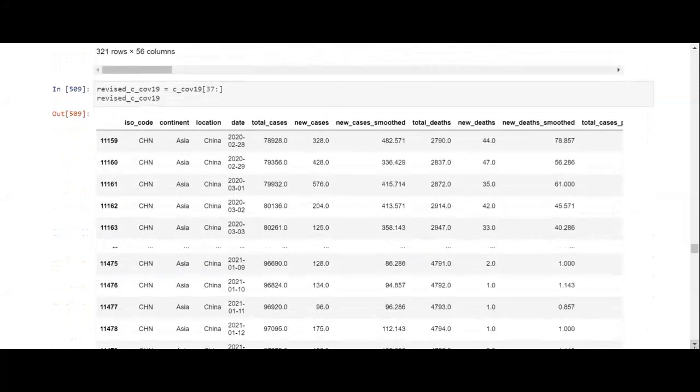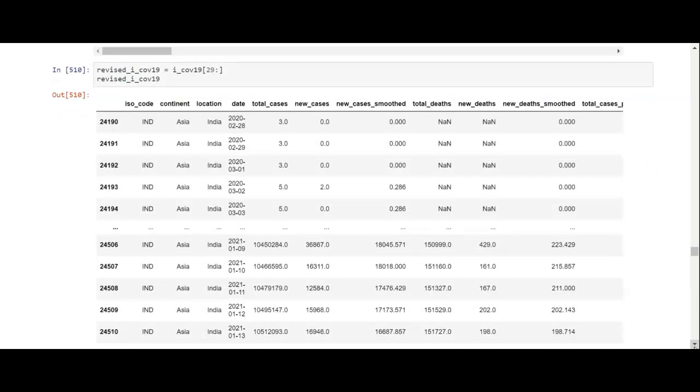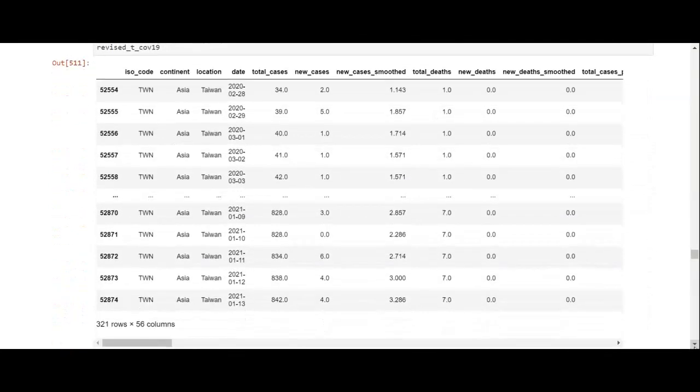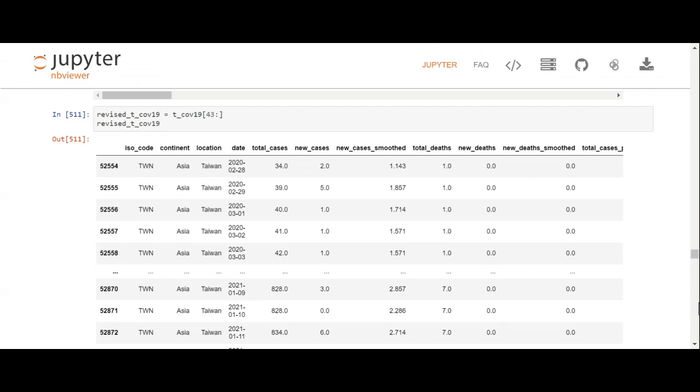We revised China, we took out 37 rows. We revised India, we took out 29 rows. We revised Taiwan, we took out 43 rows.